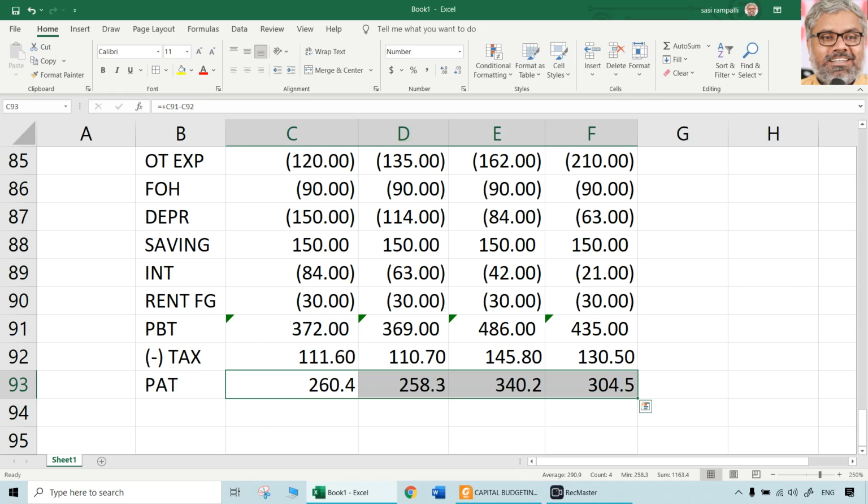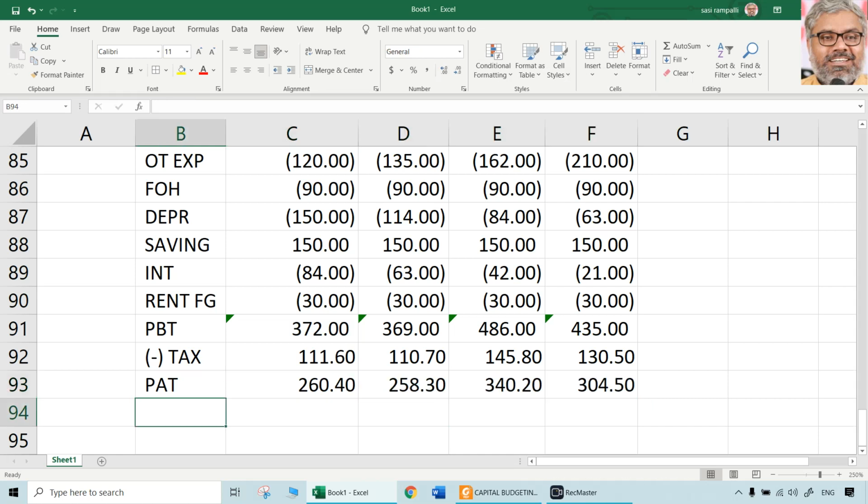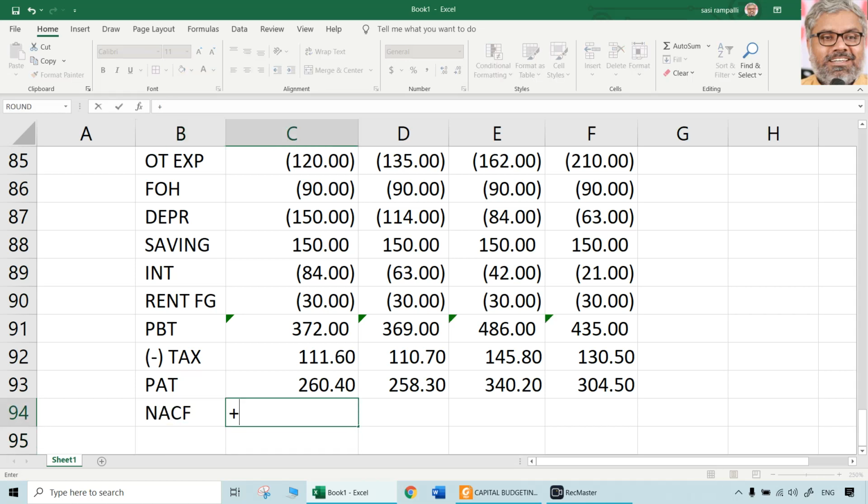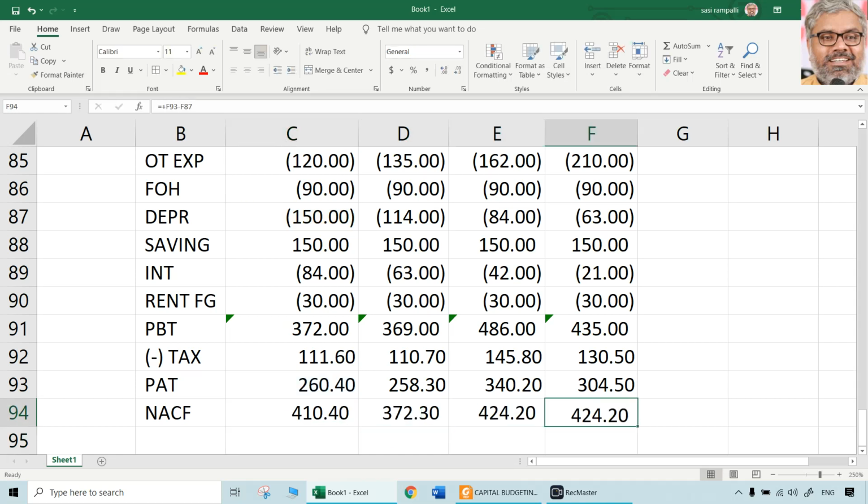So that is profit after tax. But that is not the cash flows. Net annual cash flows will be how much? Net annual cash flows will be profit after tax plus depreciation. Since already it is taken as minus here, I am taking minus, but it should be add back depreciation. So how much will be the net annual cash flows for each of the years? This much: 410, 372, 424, 367.